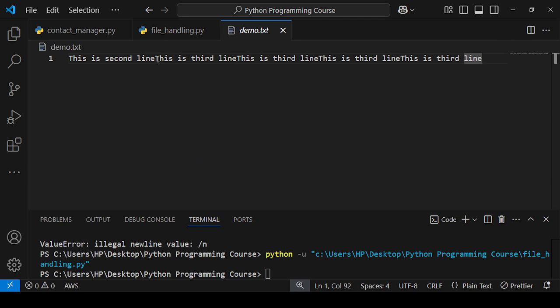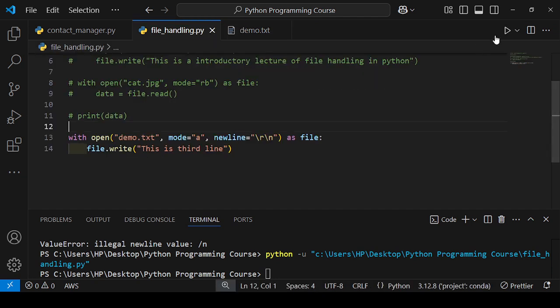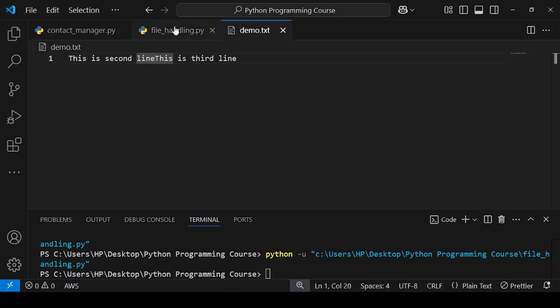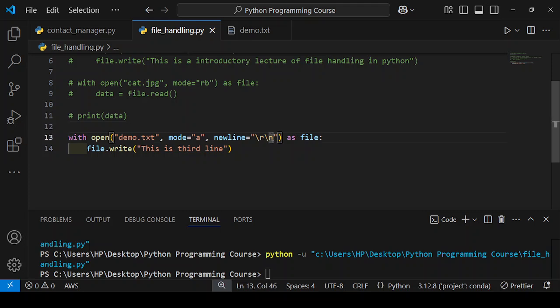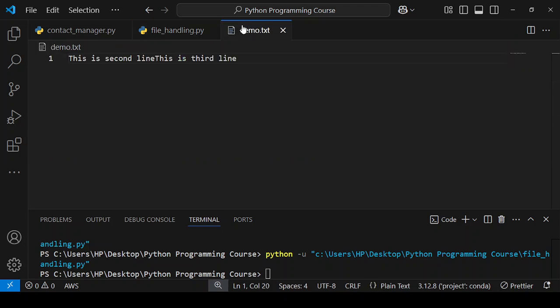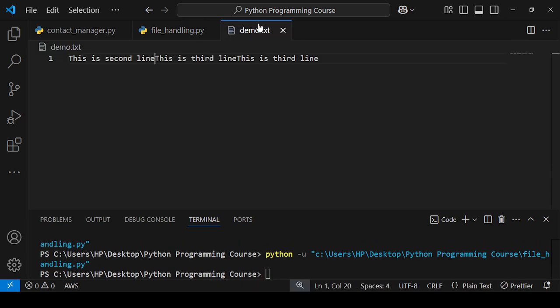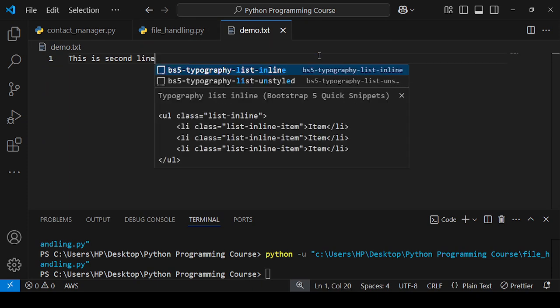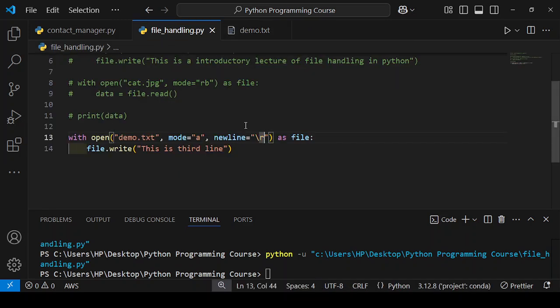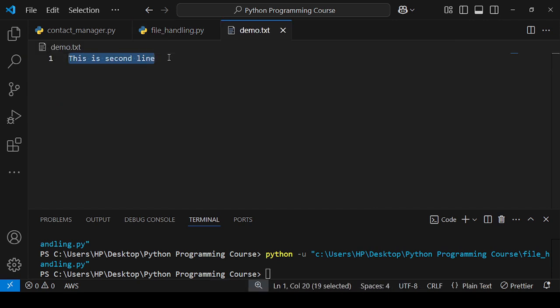Okay, first I delete this one, then check it. Okay, I will enter here. So I think the error is coming because our cursor is not coming below that. If I enter \n here, first I remove the whole content.